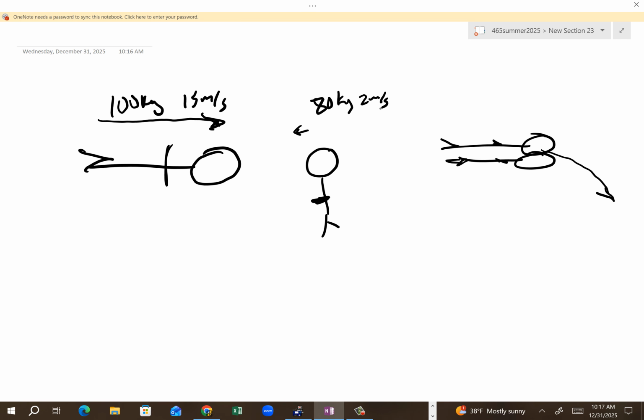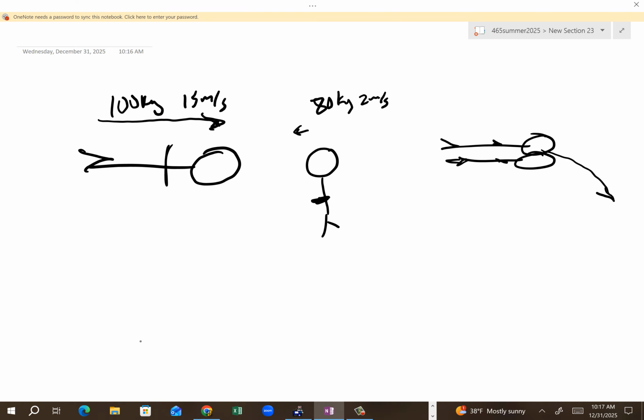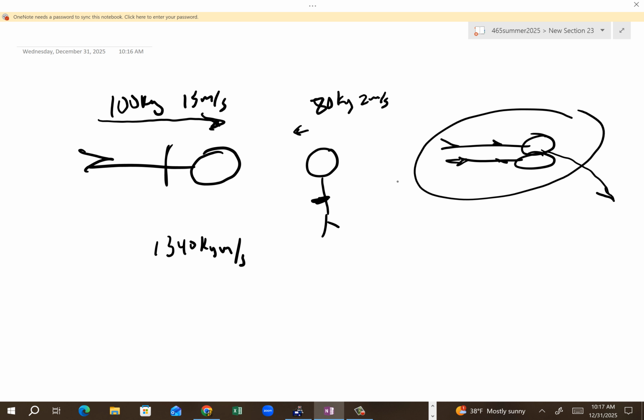Well, they're going opposite directions initially, correct? So if you do that, that's 1,500 minus 160, right? 1340. 1340 kilogram meters per second initially. That's what it's going to have now as well, yes? And now the difference is you have 180 times V equal to this.